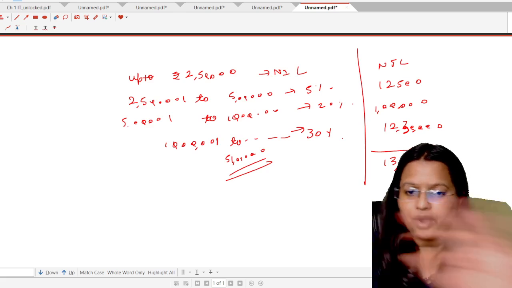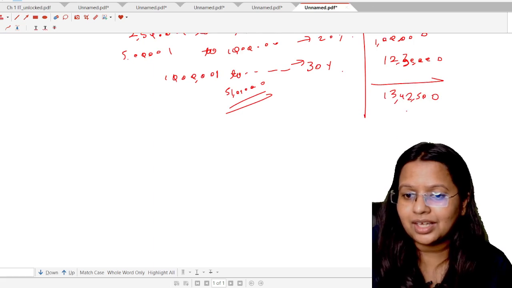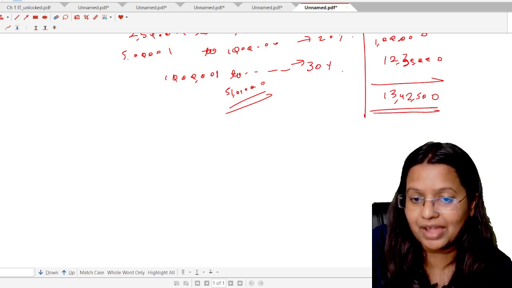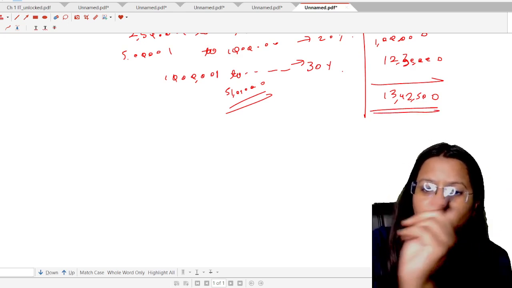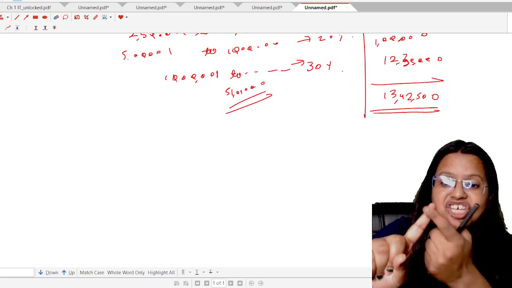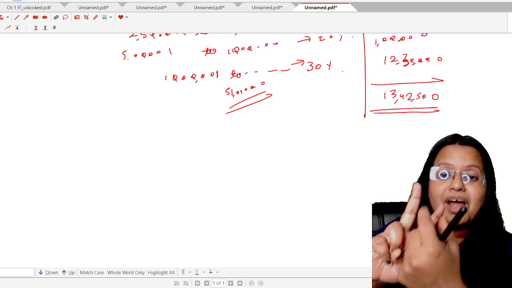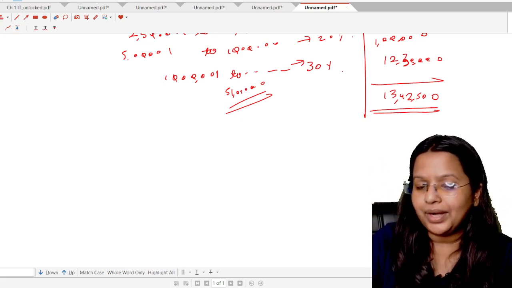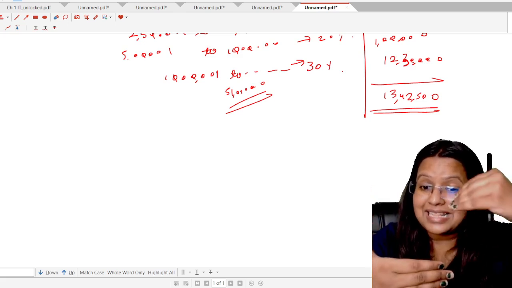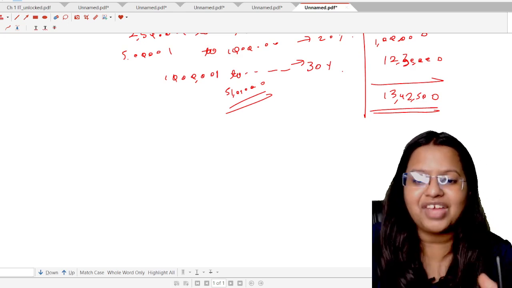Just wait, don't add the health and education cess. There is a trick, students, we have to consider. If our total income is 51 lakh, the tax liability is 13 lakh 42,500. Now find out the tax liability on the 50 lakh part, because we want to know if there is an additional income of 1 lakh, what is the additional amount of tax liability? This is known as the marginal rate. Sometimes what happens is that on just an additional income of 1 lakh rupees, the tax liability is more than rupees 1 lakh. That is wrong for the taxpayer. So that's why we have to find that out.